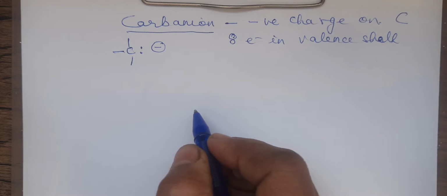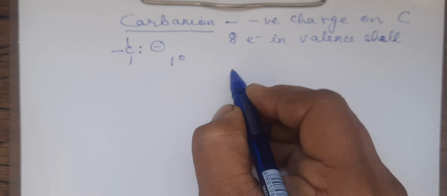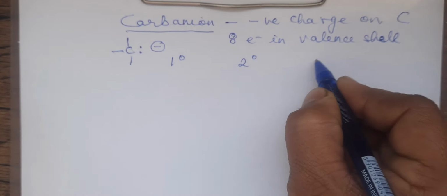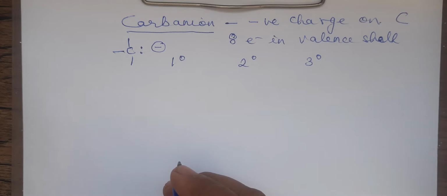Like carbocations, carbanions are also of 3 types: 1 degree, 2 degree and 3 degree carbanion. Now, what is the stability order?